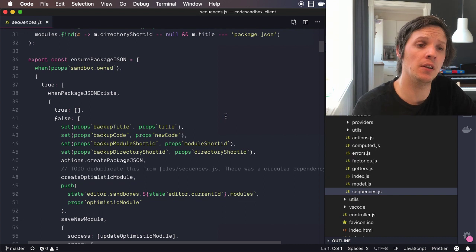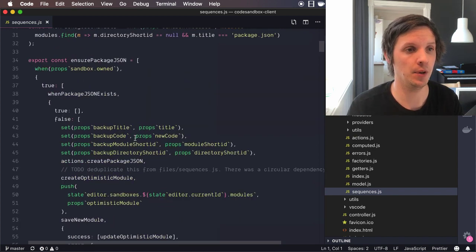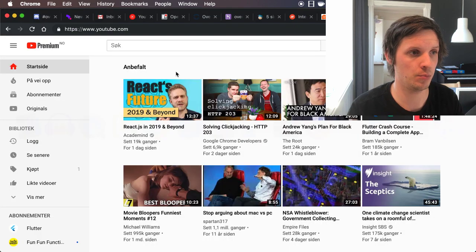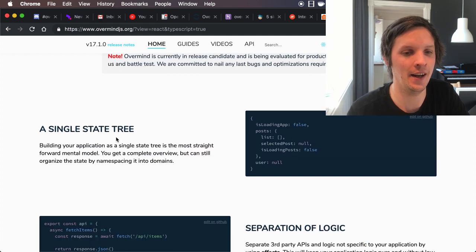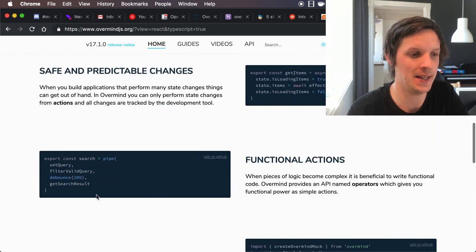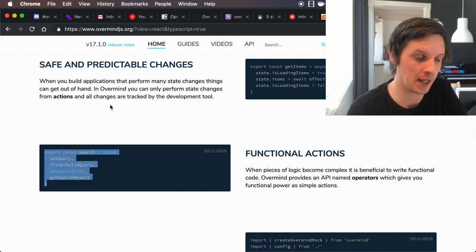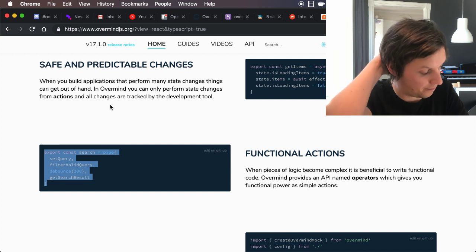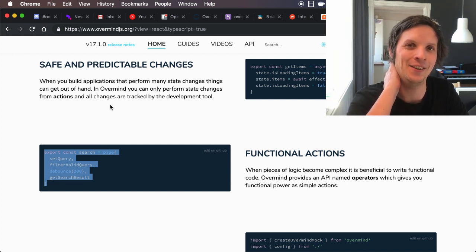But we want to do it with TypeScript. And Cerebral doesn't support TypeScript very well. But a project that does support it is Overmind. As you can see, it has a similar declarative approach. But as I said, it does support TypeScript. So how do we do this?